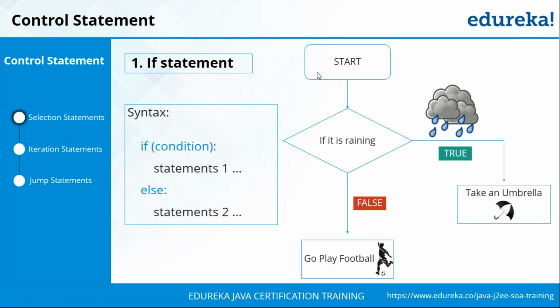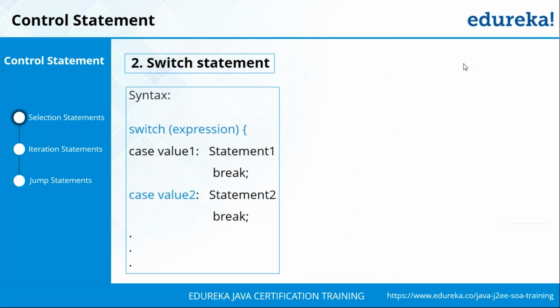Now moving ahead, the next selection statement is the switch case statement. When compared to the if else statement, the switch case is quite straightforward. Here you just write switch and then the expression. You need to understand that in case of a switch, putting in a condition would become problematic. Here you need to specify a direct expression. To give you a better idea, if you want to compare two numbers, you're going to use an if else statement. But if there's a specific value that you want to check against, then you're going to be using a switch case.